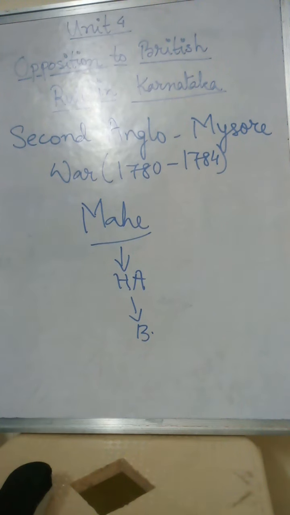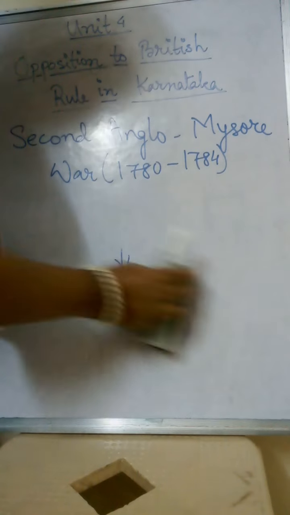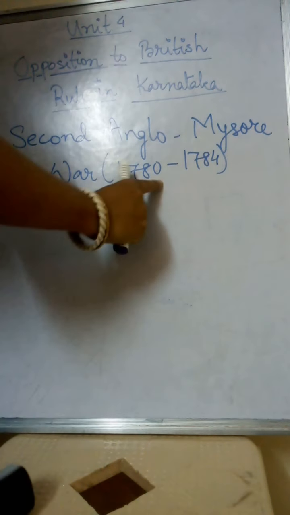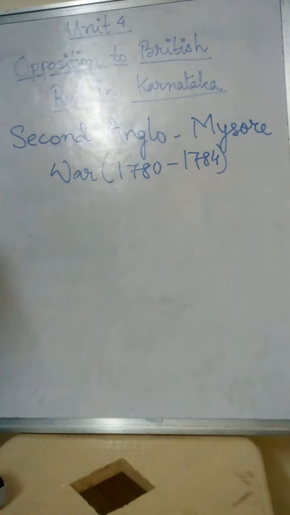But at that time, the French colony was under the hold of Hyder Ali. The British instead captured Mahe, and this became the reason of the second Anglo-Mysore War. The second Anglo-Mysore War started in the year 1780, as you can see I have already written here.